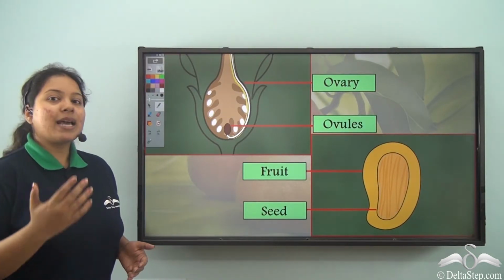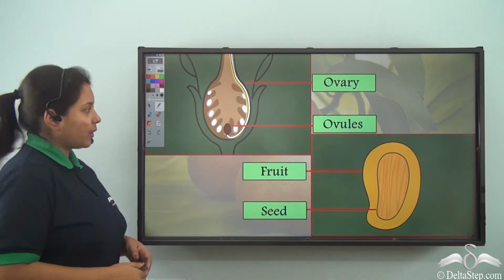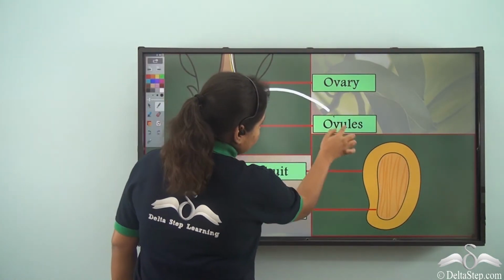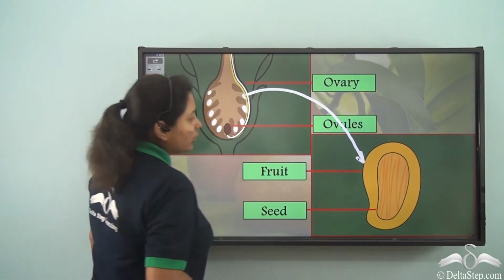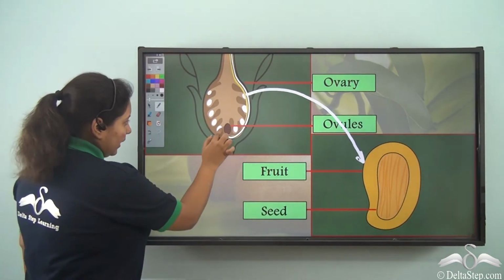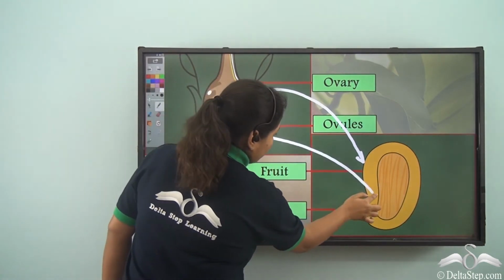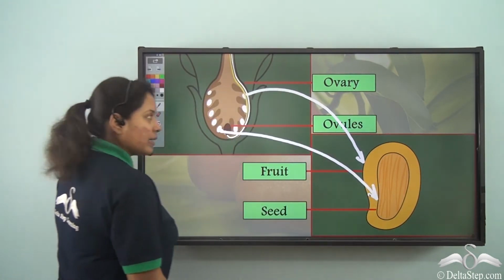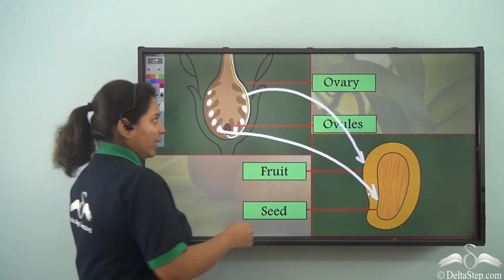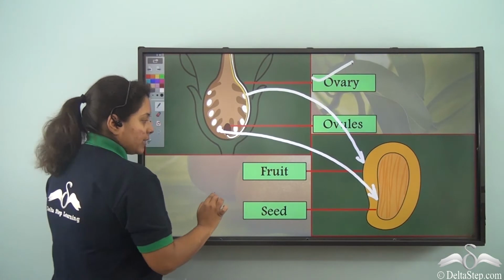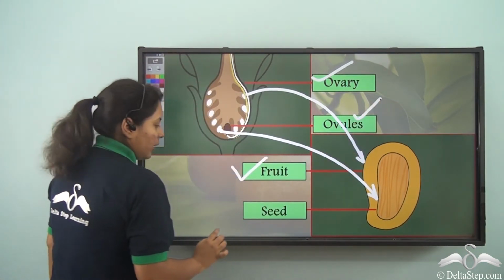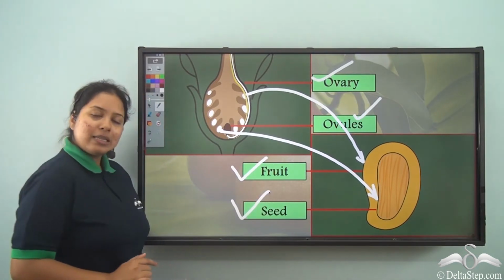So, what happens after fertilization? Well, after fertilization, the ovary gets transformed into the fruit. And what happens to the ovule? Well, the ovule gets transformed into a seed. So, what happens to the ovary with the ovules? Well, the ovary gets transformed into a fruit and the ovules get transformed into the seed.